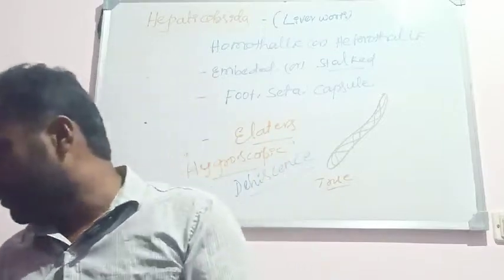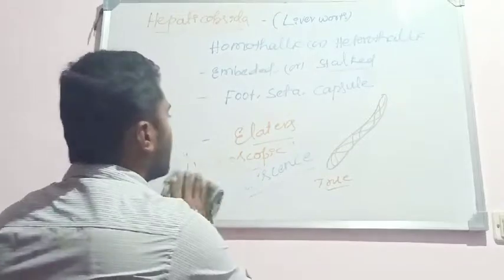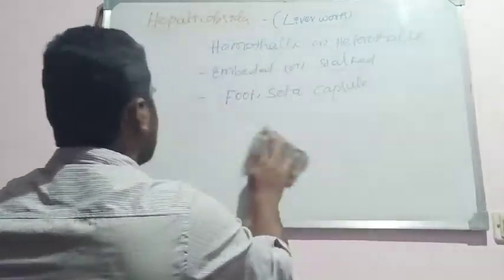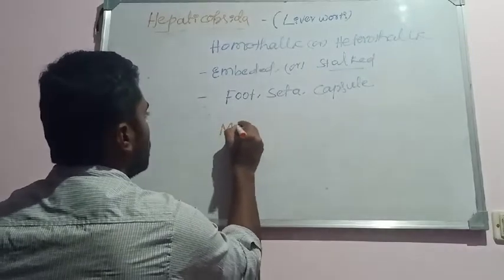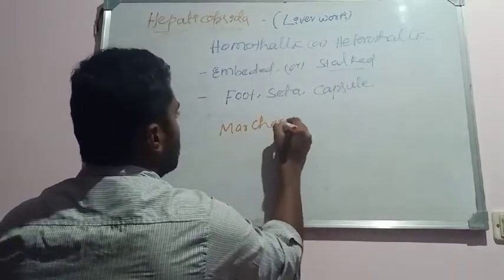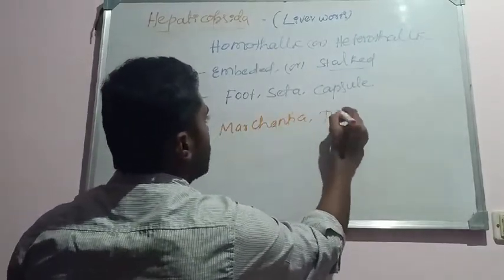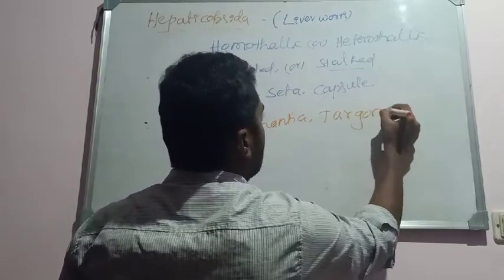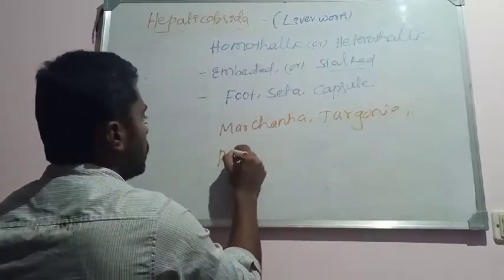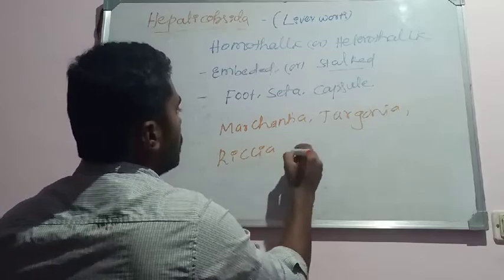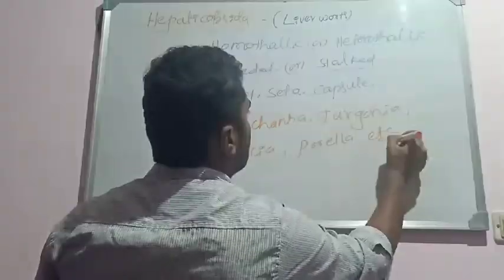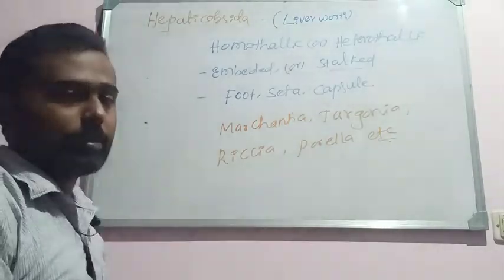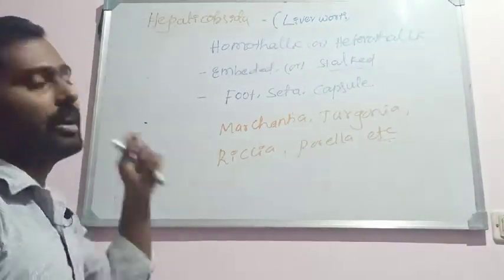Some major examples are Marchantia, Riccia, Targionia, Porella, Jungermannia, etc. So these are some of the common members of the class Hepaticopsida.